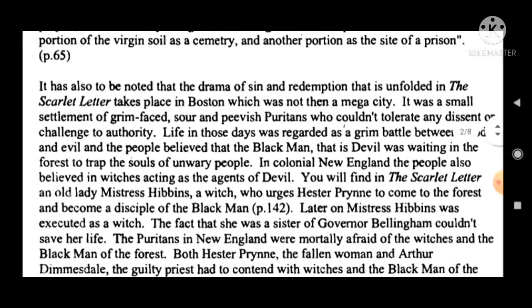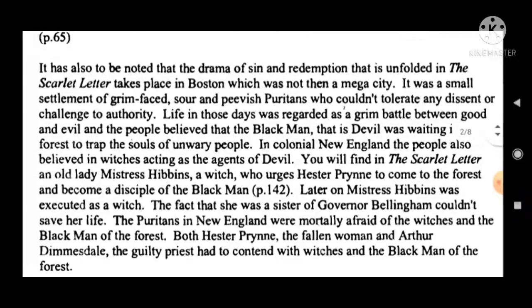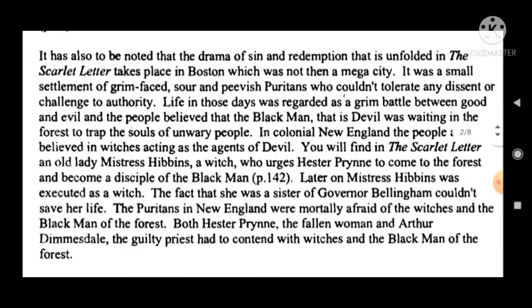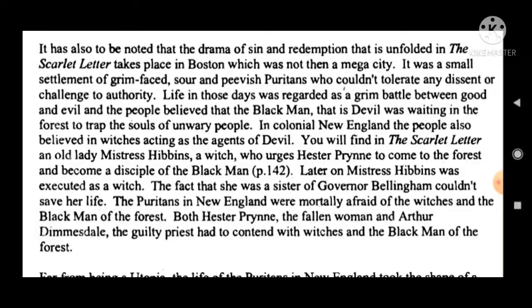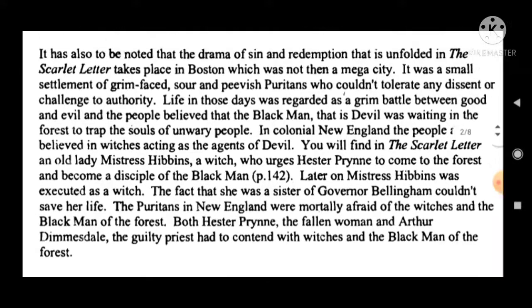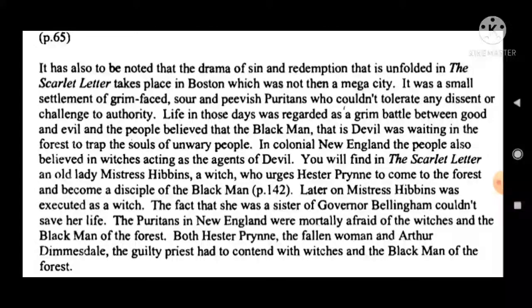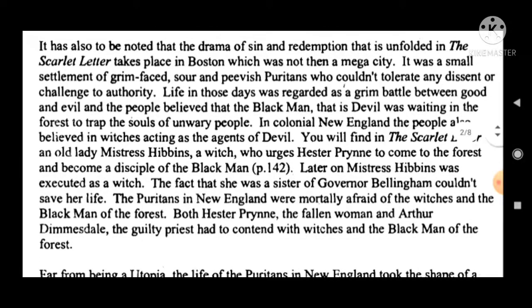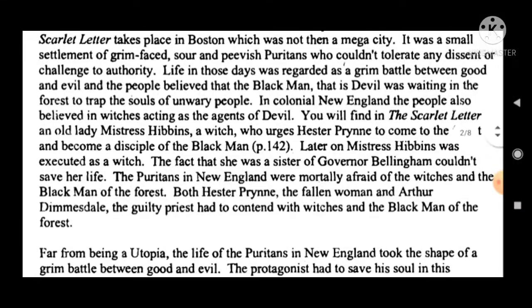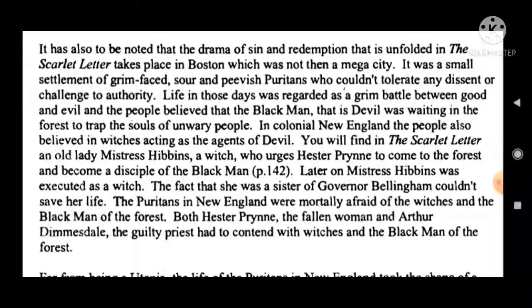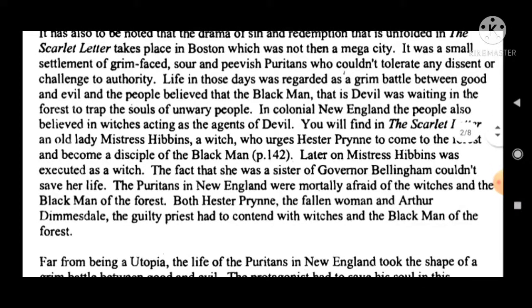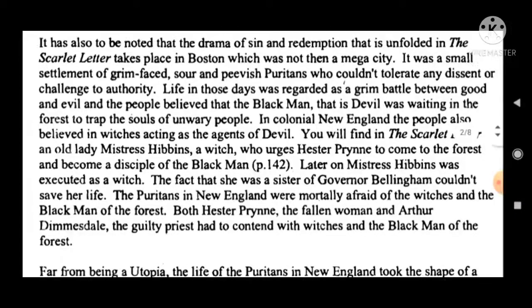Okay, it has also to be noted that the drama of sin and redemption that is unfolded in The Scarlet Letter takes place in Boston, which was not then a mega city. It was a small settlement of grim-faced, sour and peevish Puritans who could not tolerate any dissent or challenge to authority. Okay, so Puritans were self-centered people. The Scarlet Letter takes place in Boston, which was not a mega city. So Boston is a small city.